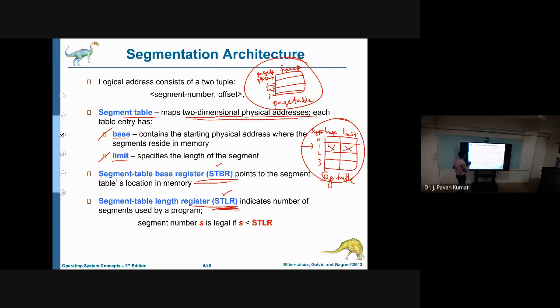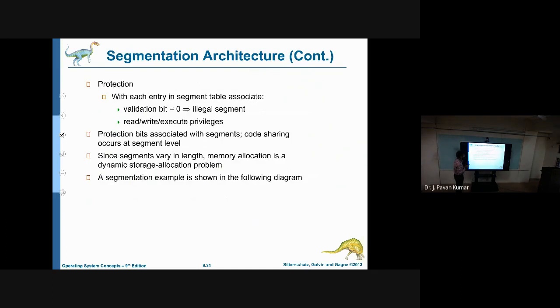Next, in this segmentation table, we will have one bit called the validation bit. The same thing we will have with respect to the page table as well. If the validation bit is 0, it indicates an illegal segment, an invalid segment. That is used to protect that particular segmentation.